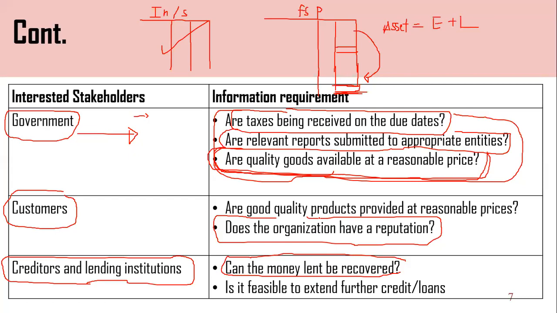Why is that? Any idea? Any volunteer, you can get the chance. Sometimes answers may be wrong. So anyhow, please take a chance and explain why it is. You can use English or Sinhala, right?